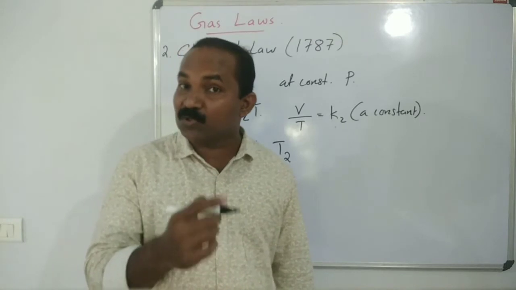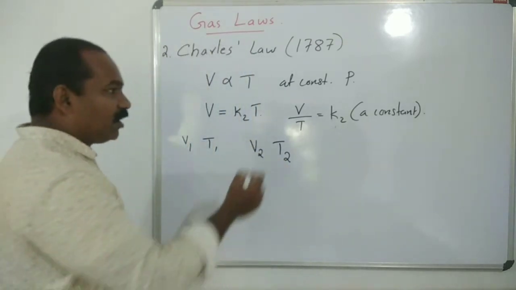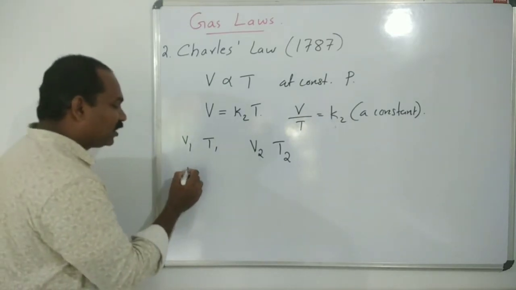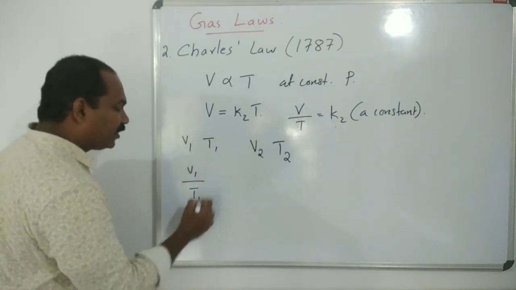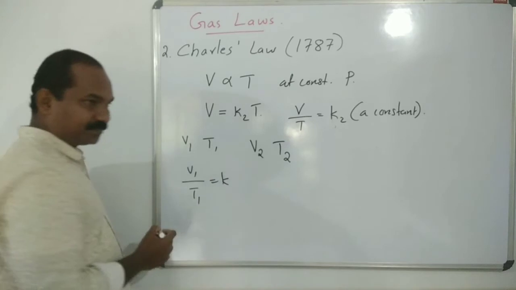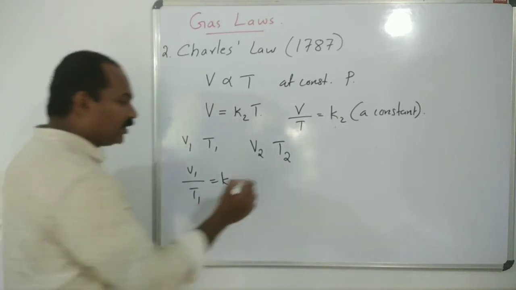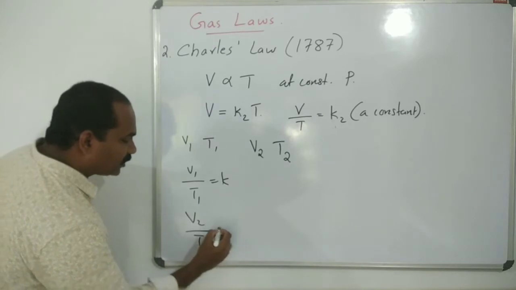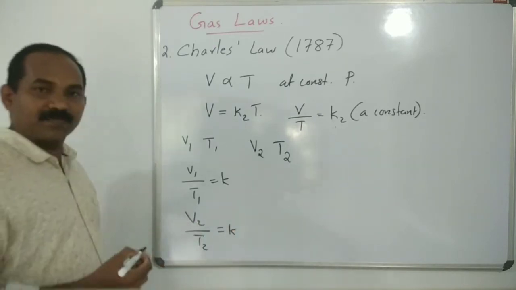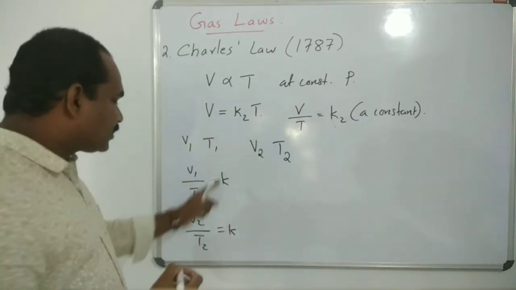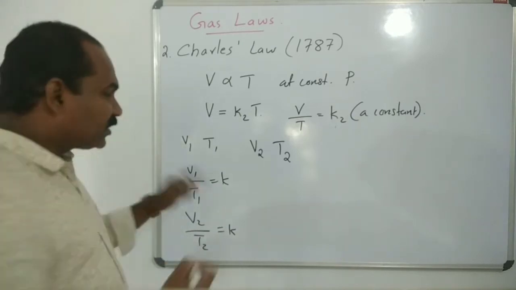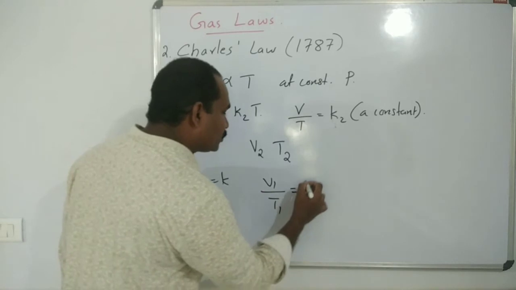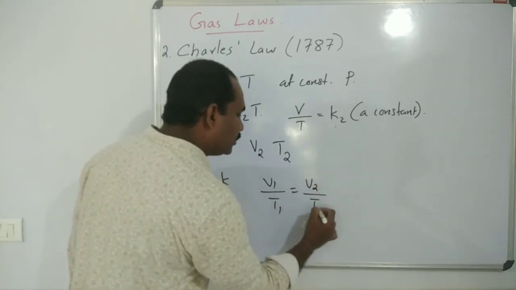Remember that pressure should be constant. By using Charles law, we can write that V1 by T1 is a constant. Similarly, V2 by T2 is a constant. So let's equate: V1 by T1 is equal to V2 by T2.